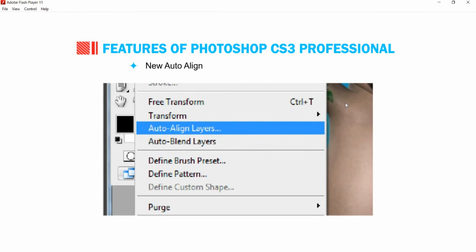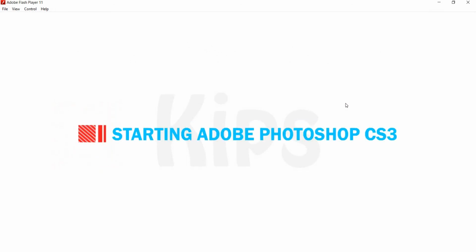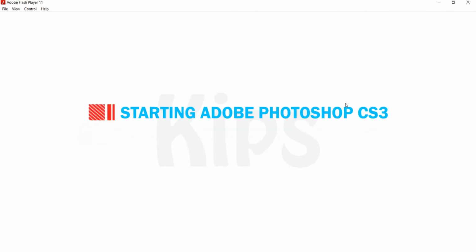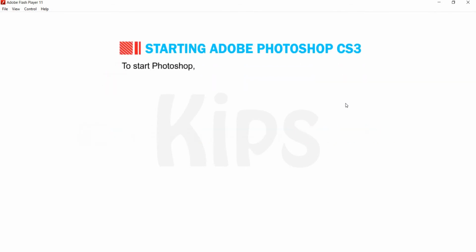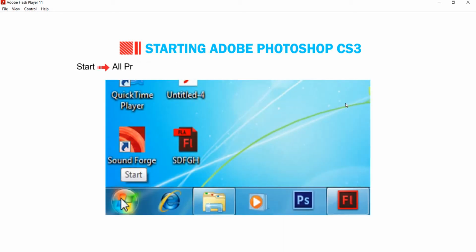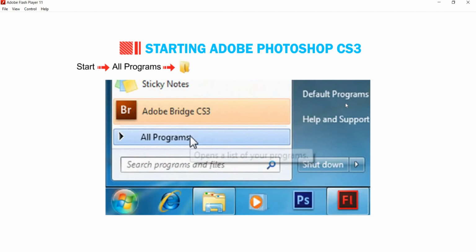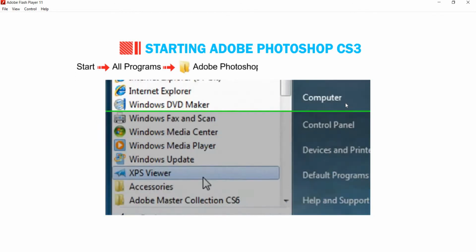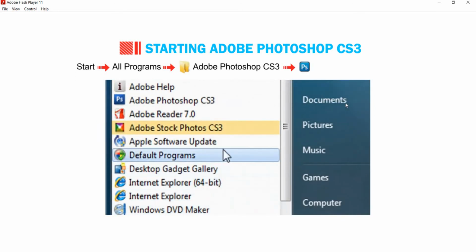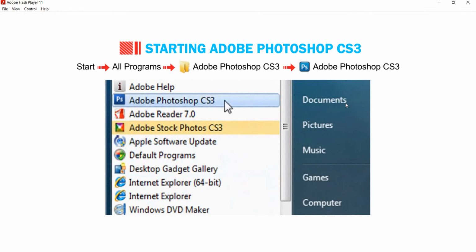New auto-align and blend features help to save time. Students, now let's find out how to start Adobe Photoshop CS3. To start Photoshop, follow the sequence of steps given below. Click Start, then go to All Programs, then go to click on Adobe Photoshop CS3 folder, then click on Adobe Photoshop CS3.